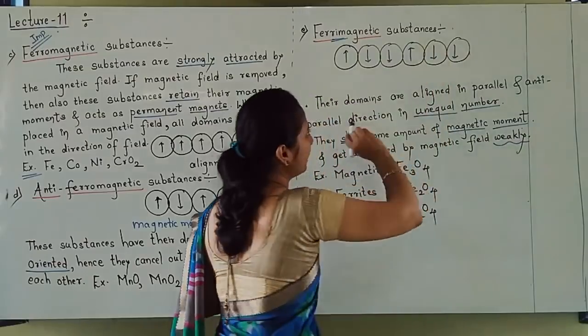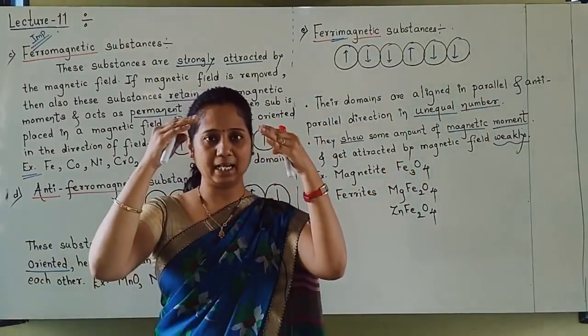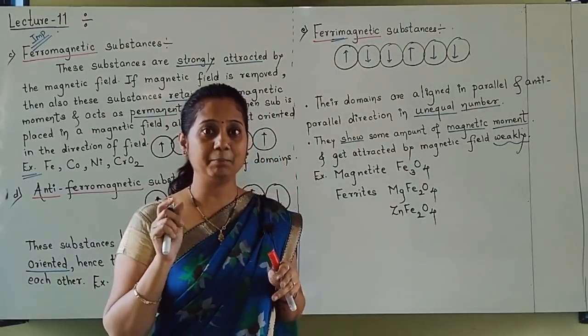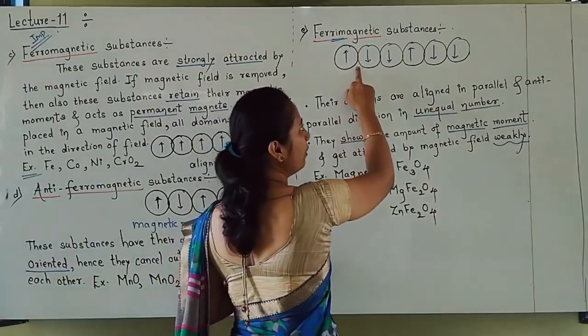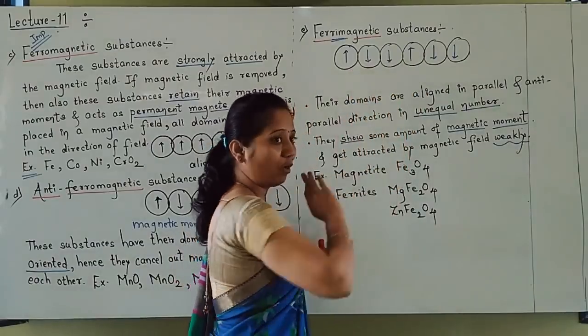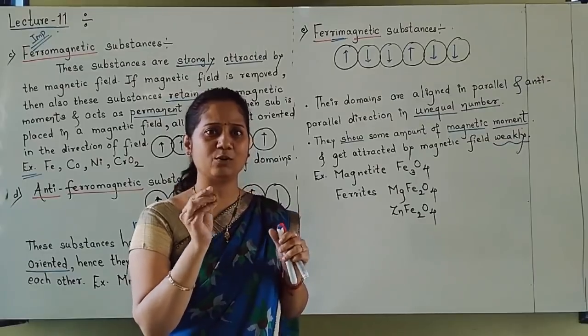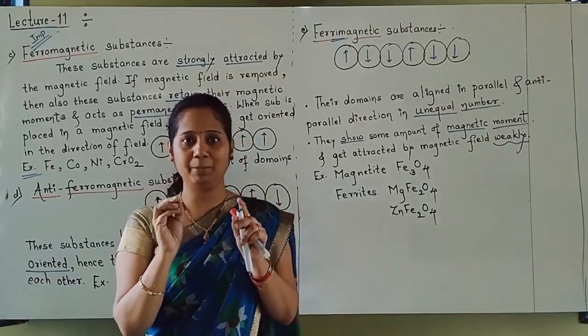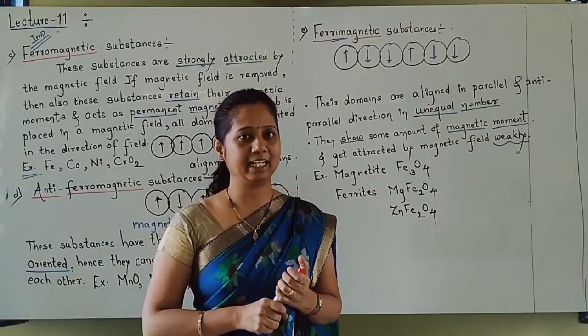Are you getting it? You can write in any way. But both types of domains are there, parallel and anti-parallel, but they are in unequal number. That's why a few will get cancelled, a few won't get cancelled. So the magnetic moment is not equal to 0. Some magnetic moment will be there, so they are weakly attracted by the magnetic field.